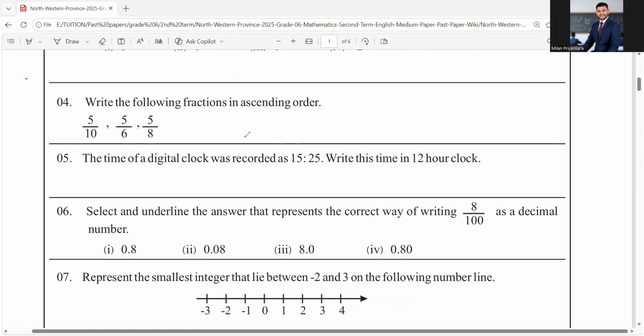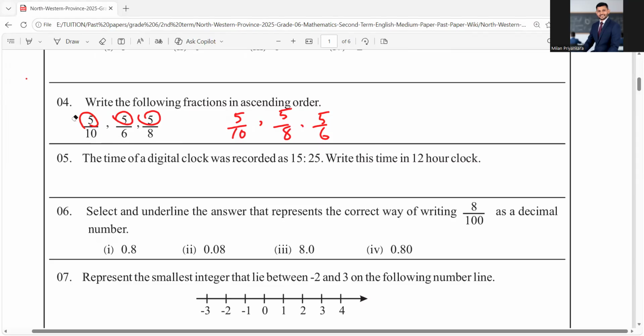In the fourth one, write the following fractions in ascending order. I have taught in my classes, it's very clear, and I have explained why it happens. If the numerators are equal, the fraction with the largest denominator is the smallest fraction, right? You see now, this is equal. Then we need to find the biggest denominator. 5 over 10 is the smallest fraction. Then 5 over 8, 5 over 6. The ascending order means you have to start with the smallest one. Right?